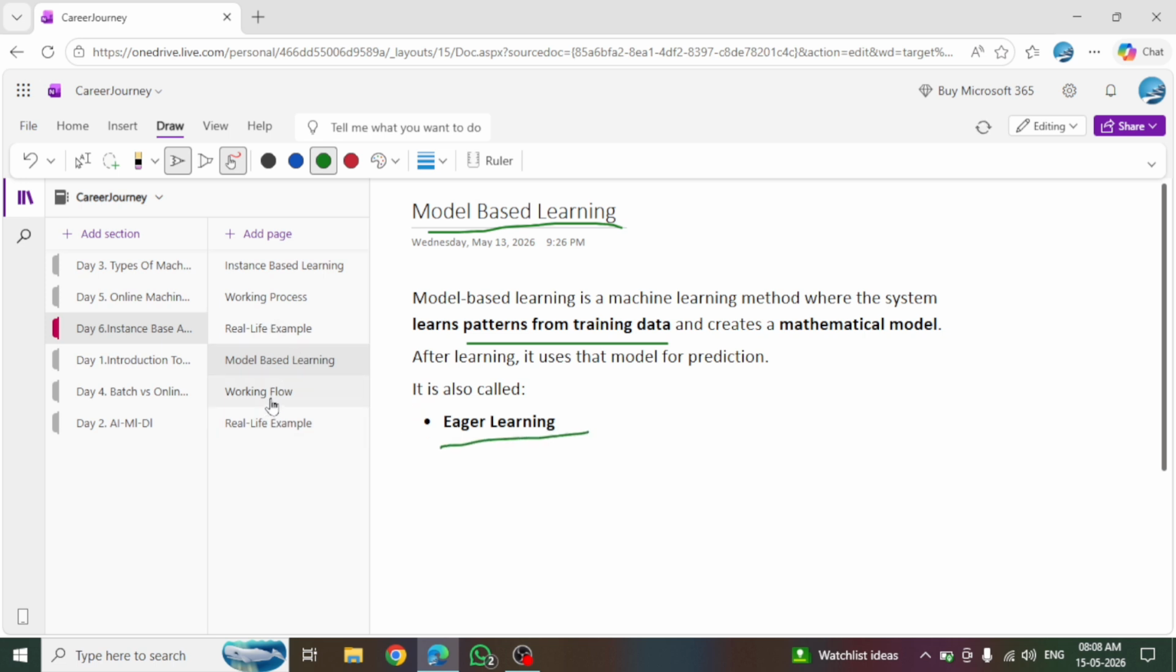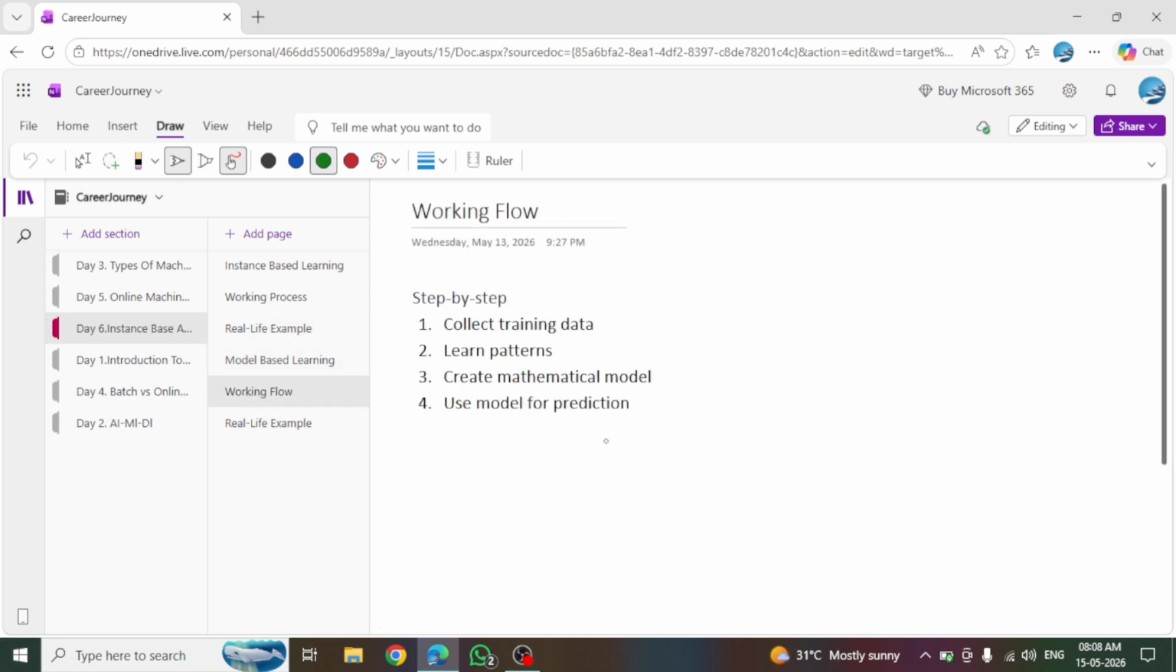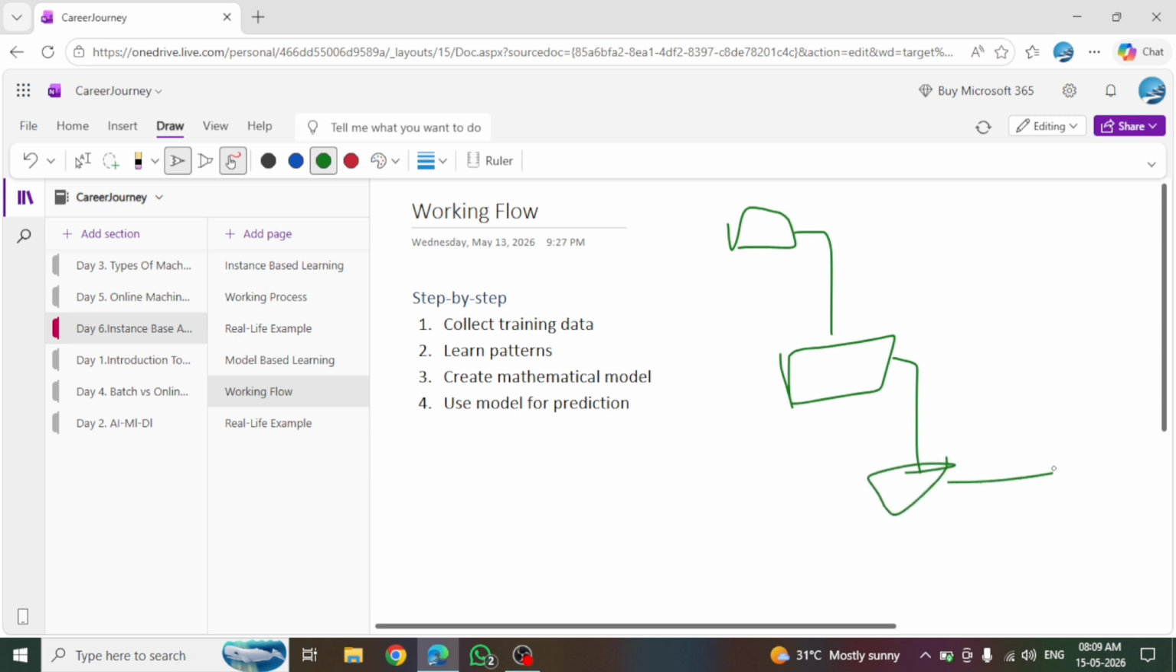Now the working flow. Suppose these are our data sets, and new data comes. It creates a mathematical formula and learns the patterns from the training data, and after that it predicts the result. So the working flow is: collect training data, learn patterns, create a mathematical model, and use the model for prediction. This is the difference between instance based learning and model based learning.